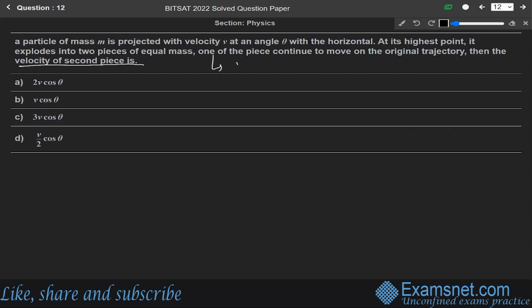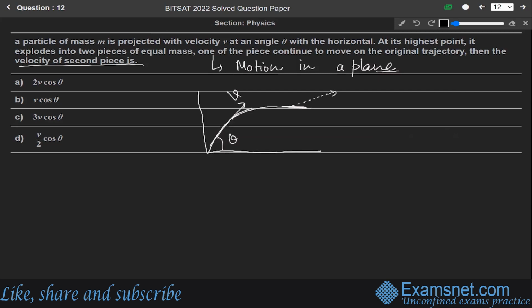So this question is from the chapter of motion in a plane. In this question, we are given a projectile motion. Let us say a particle of mass m is projected with velocity v at an angle theta with the horizontal. Now at its highest point, let us say this is the highest point, it explodes into two pieces. One piece goes like this and the other piece continues on the same trajectory.